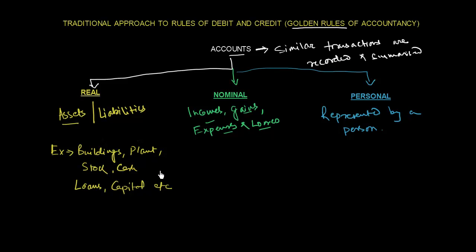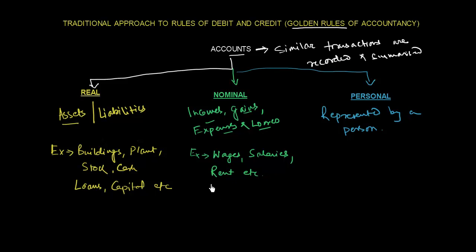For nominal accounts, for expenses, the examples can be wages, salaries, rent, etc. For losses, we can have a loss due to a fire or some abnormal event.